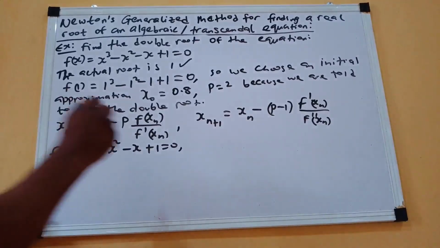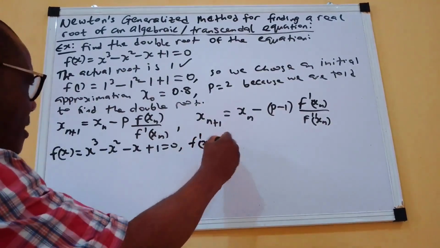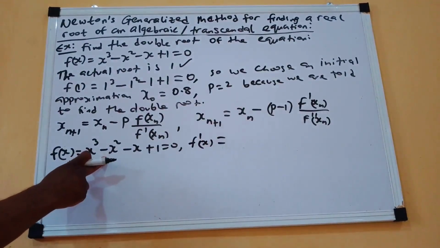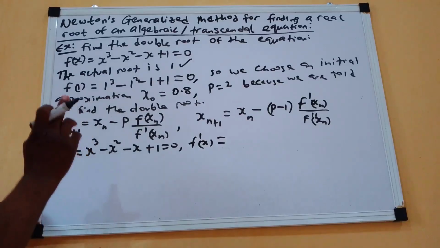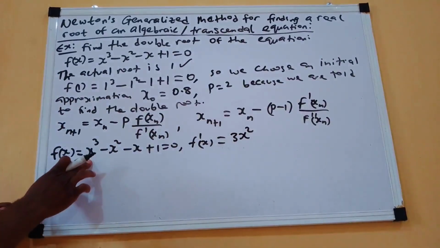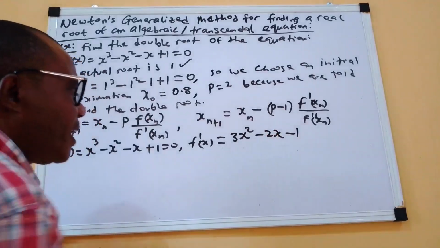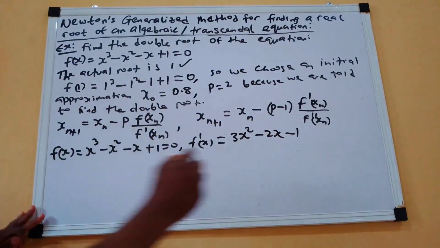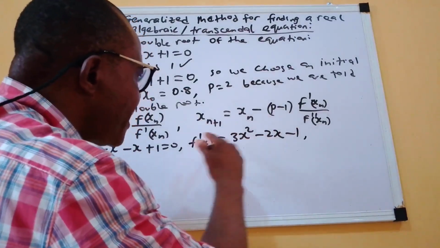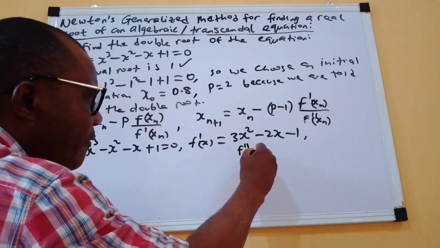So now, for us to get our f prime of x here, I'm going to differentiate this with respect to x to have the first derivative. So this will now be 3x squared, if I differentiate x cubed, 3x squared minus 2x minus 1. That is that. Then, of course, if I now want to get my second derivative, which is going to be needed here, that will be f prime prime of x.